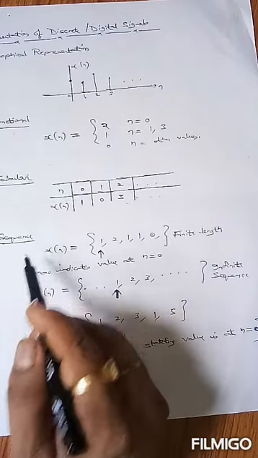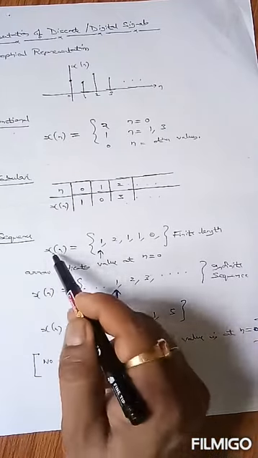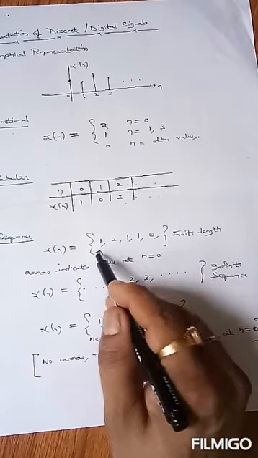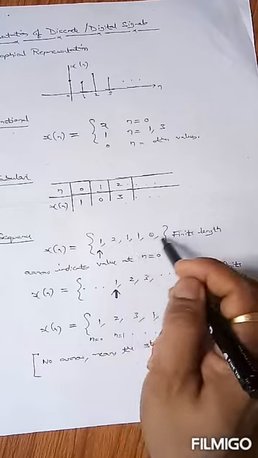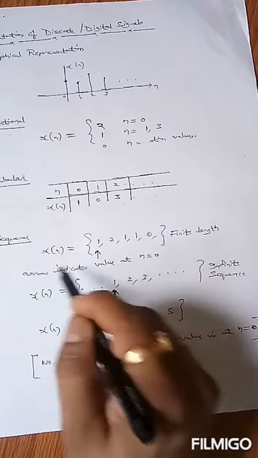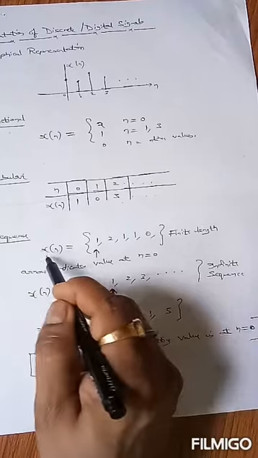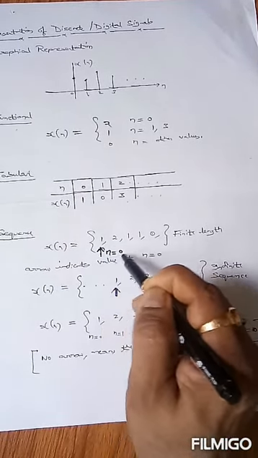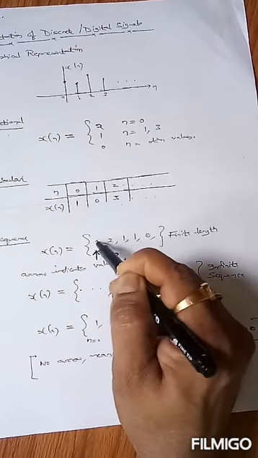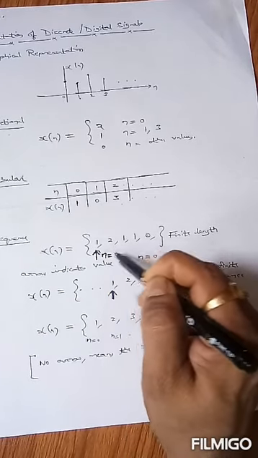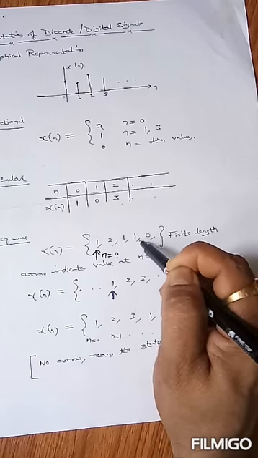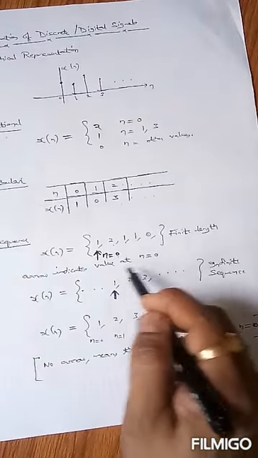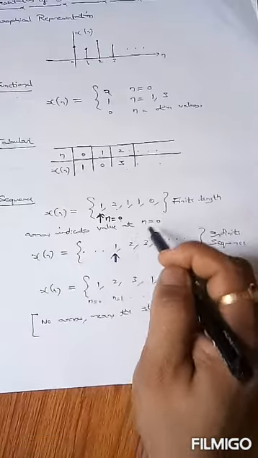And the final representation, very important, is sequence representation. Xn is defined as a sequence here. The curly bracket is used here. This is defined like this, 1, 2, comma, and we are using closed brackets to define a finite length sequence signal xn. Here the arrow defines the position of n equals 0. At n equals 0, the value of xn is equal to 1. Similarly, after n equals 0, it is n equals 1, 2, 3, 4, and the values of xn are defined. This is known as finite length sequences. Here the arrow indicates the value at n equals 0.